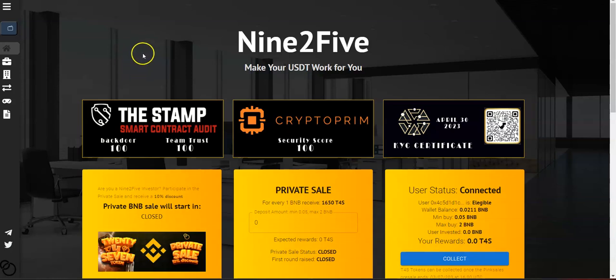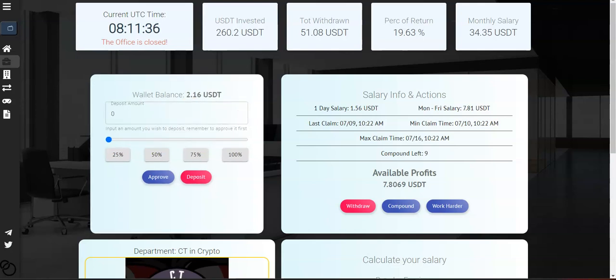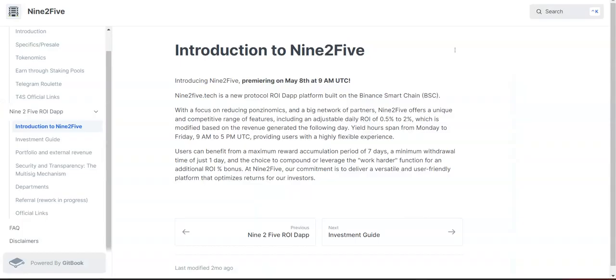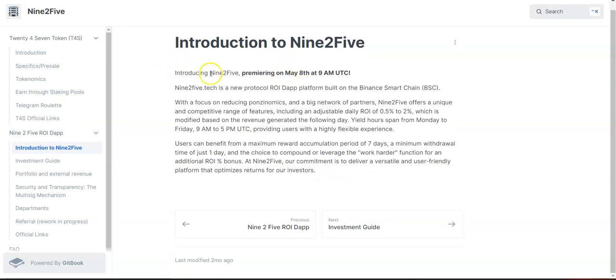Okay, guys? So essentially, 9 to 5, as you come over here to the DApp, looks like an ROI DApp where you invest USDT and you will earn a certain percentage every week on a weekly basis, okay, guys. But this project has some external revenue which is made by trades. So if you come over here to the white paper or docs, click over here, it'll take you to this page, and over here we can see the introduction to 9 to 5.